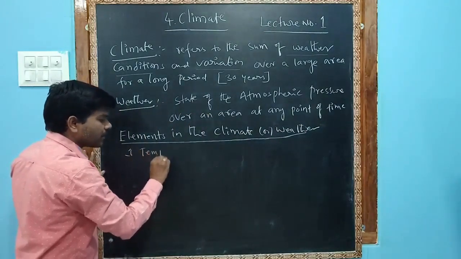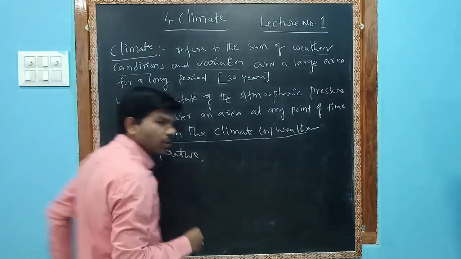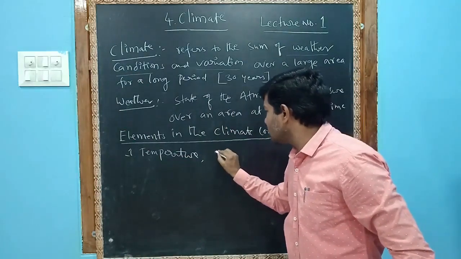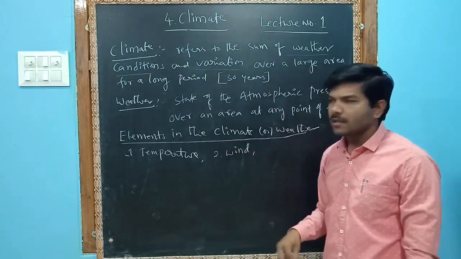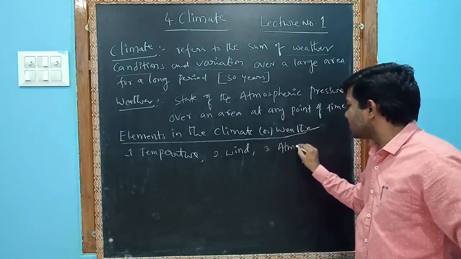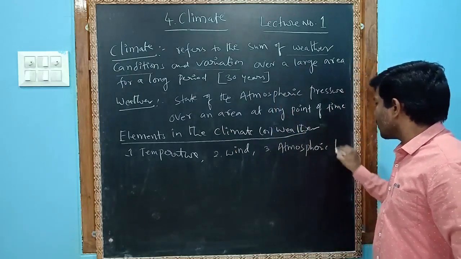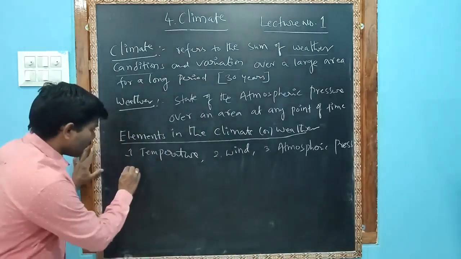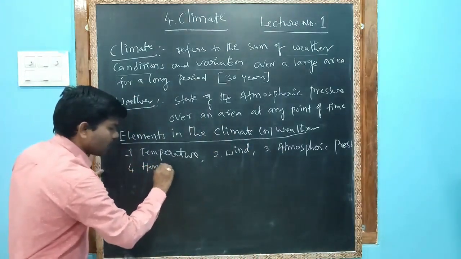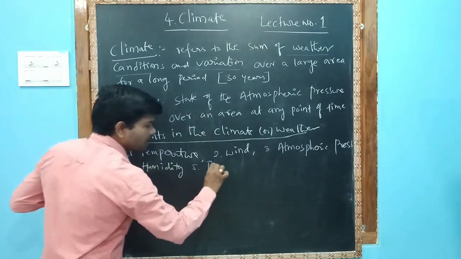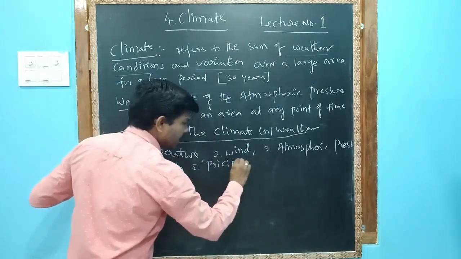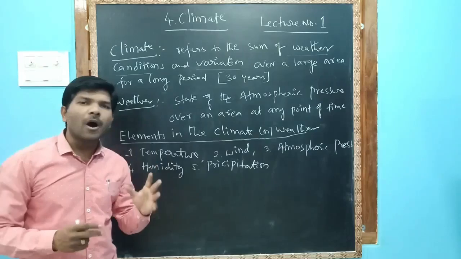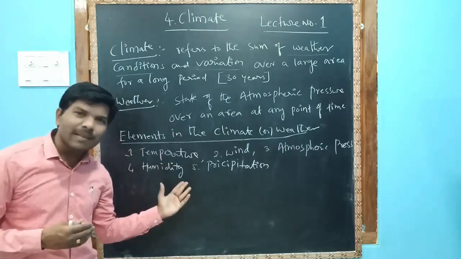First one is temperature. Next, second one, wind. Third one is atmospheric pressure. Fourth one is humidity. And fifth one is precipitation. So these are the elements that are included in the weather.